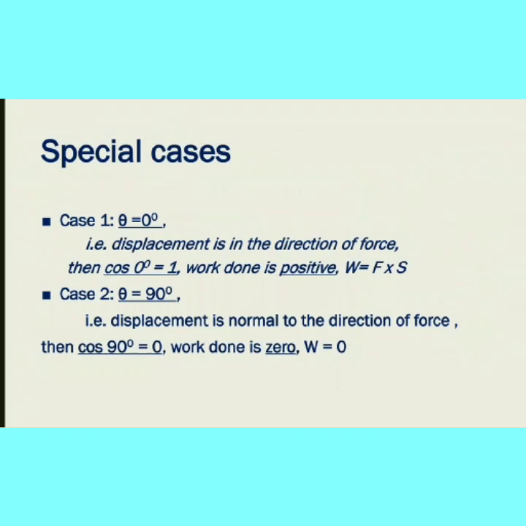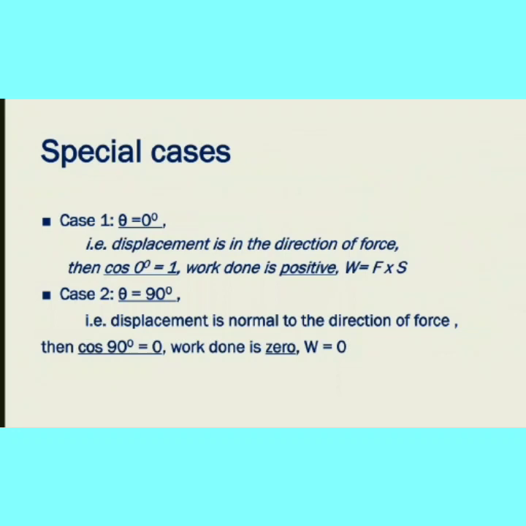So first one we are taking theta is equal to 0 degree. Theta is equal to 0 degree means the displacement is in the direction of the force. Force and the displacement do not make any angle. So it is in the direction of force. Cos theta, cos 0 degree is equal to 1.